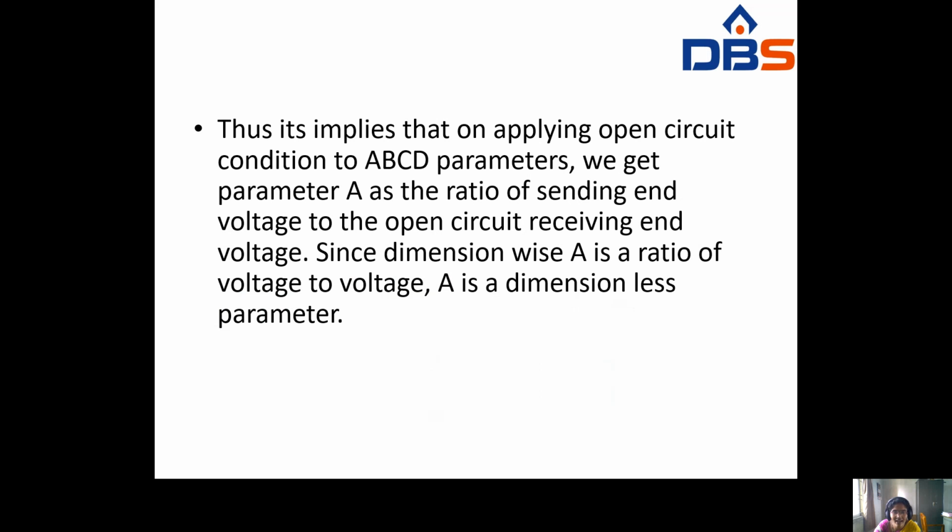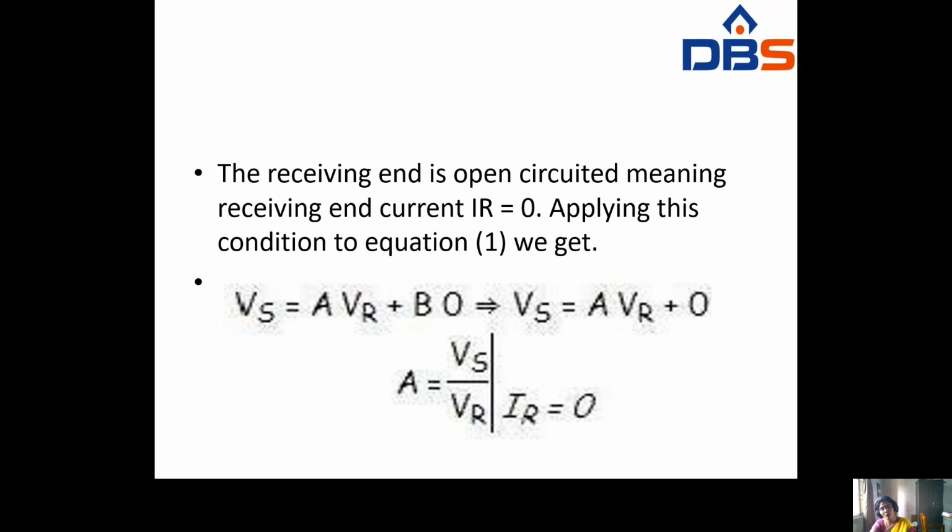Similarly, it implies that applying the open circuit condition to ABCD parameters, you get the parameter A as the ratio of sending end voltage to the open circuit receiving end voltage. Since, dimension wise, A is the ratio of voltage to voltage, A is a dimensionless parameter. So A equals Vs by Vr, that is nothing but sending end voltage by receiving end voltage.